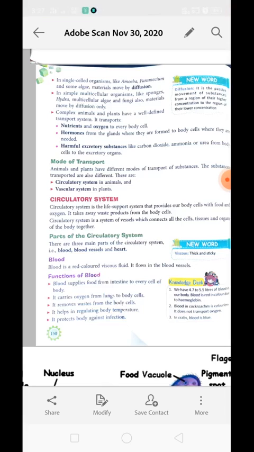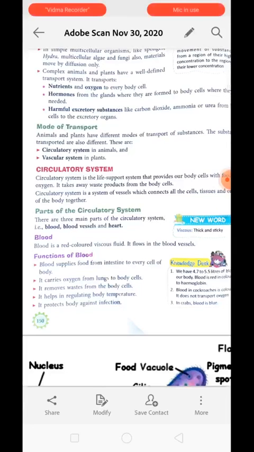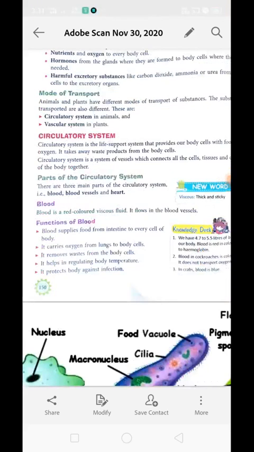Now the mode of transport in animals and in plants is very different. In animals we have the circulatory system, and plants have the vascular system. The vascular system is made up of vascular tissue, whereas the circulatory system has well organized organs which help the blood to flow throughout the body. Okay, next topic is transportation in animals, that is the circulatory system. The circulatory system is a life supportive system and provides our body with food and oxygen, and it takes away all the waste products from the body like urea, uric acid, carbon dioxide, etc.